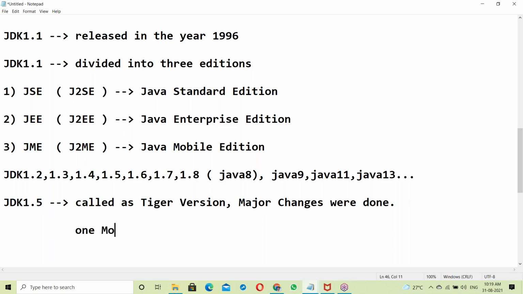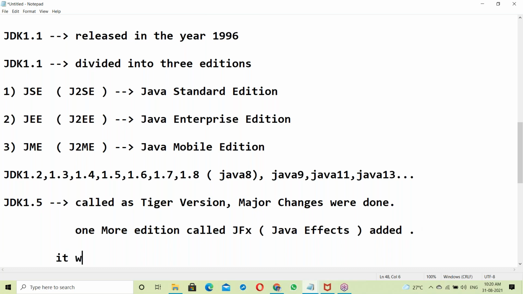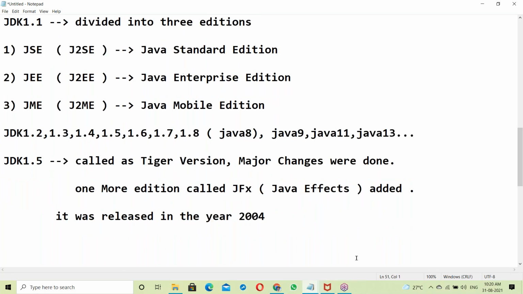One more edition was added, called JFX, which means Java FX. Java FX was added to JDK 1.5. It was released in the year 2004.